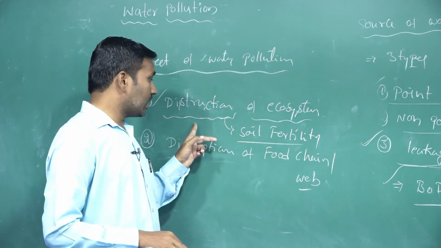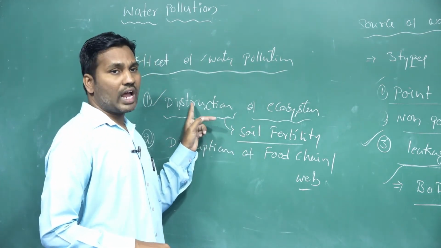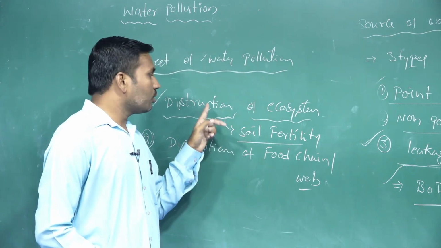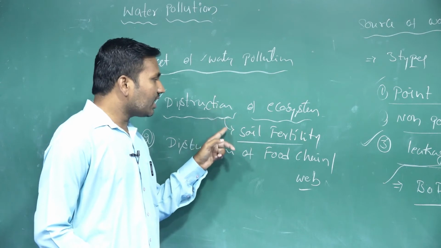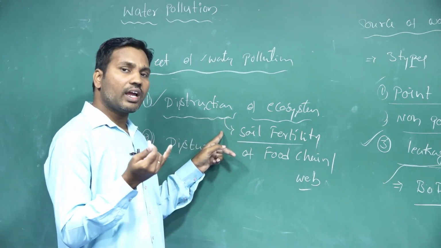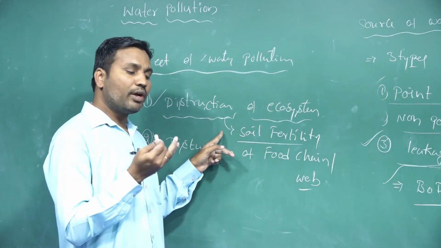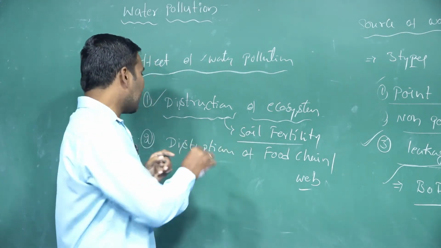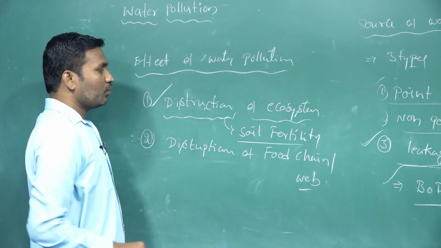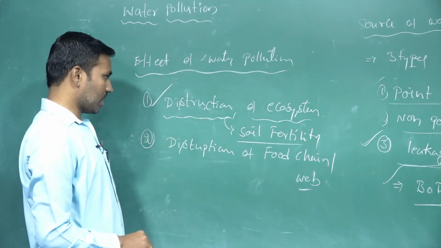And not only that, the organisms which are living in the aquatic ecosystem or the soil ecosystem are going to be affected by these pollutants. That means they are going to lose their habitat, or they are going to lose their niche here. So this is a major effect of water pollution on the ecosystem.